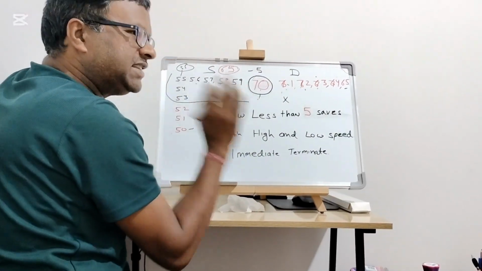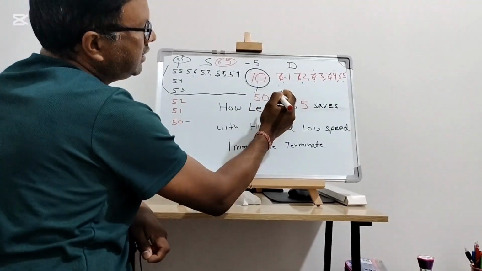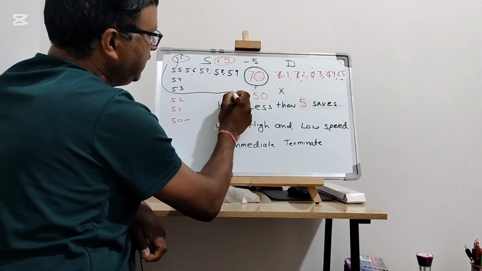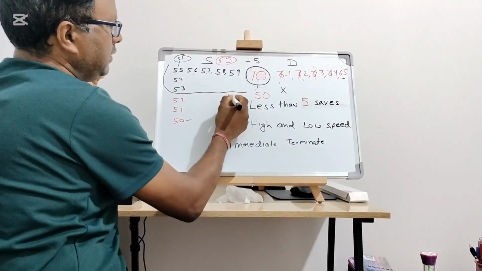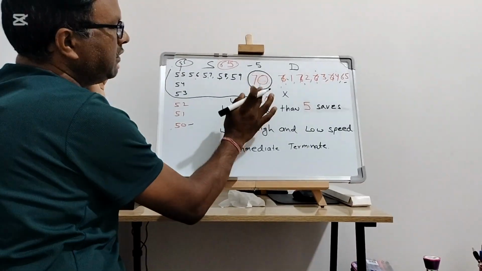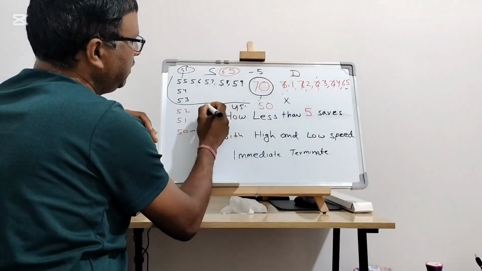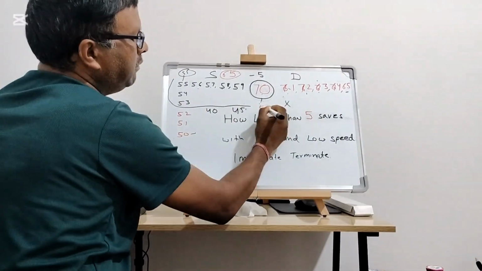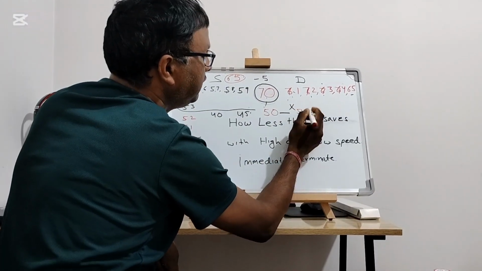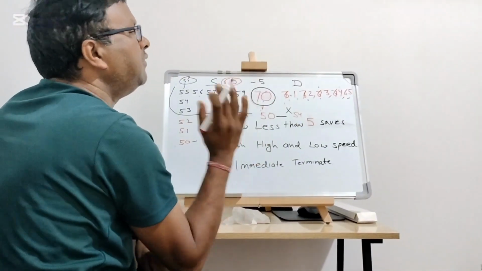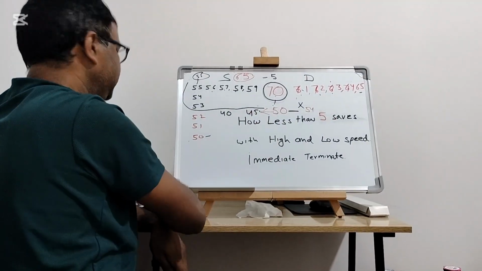We really advise that whatever the speed limit, say in a residential area it is 50, maintain your speed at 45. If you go 46, 47, 48, or go downward to 43, 44, you're still under the limit. Here the minimum speed would be 40 and the maximum speed would be 54. But for 54, you need to come back within 5 seconds. So never try to go on the upper side. Always stay on the lower side.